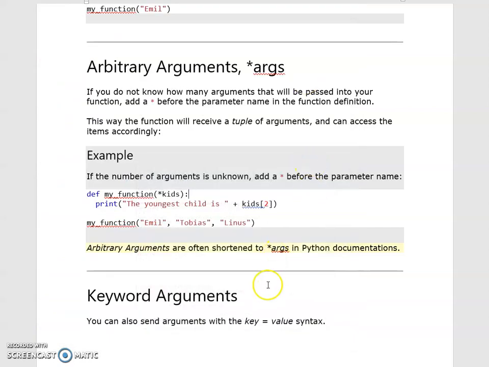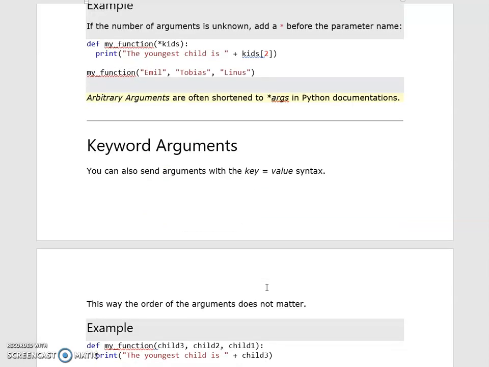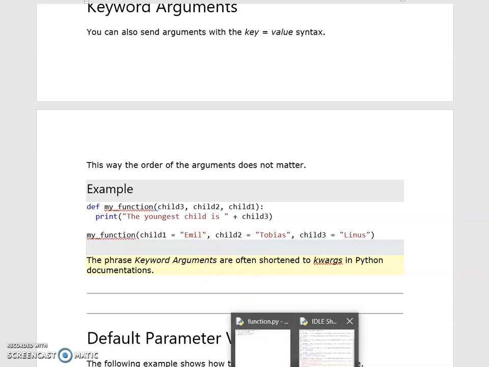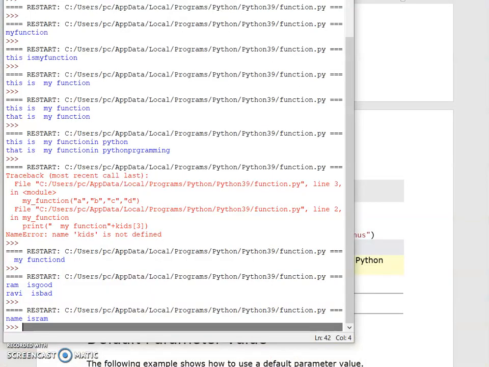Next, keyword argument. You can also send an argument with key equal to value syntax. Means here you can also send arguments with key equal to value syntax. This way the order of the arguments does not matter. Here I have given some arguments, but in calling function those key values should be present. That means we are not passing values here, we are just passing the key values here. Let's write a program for this.